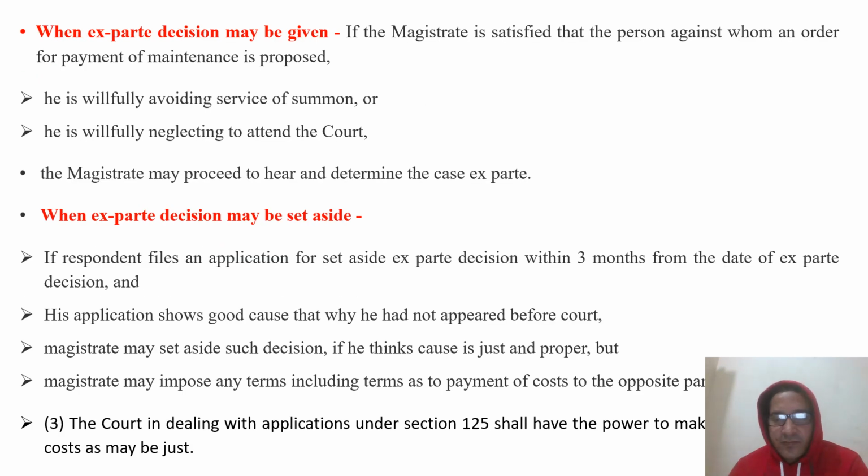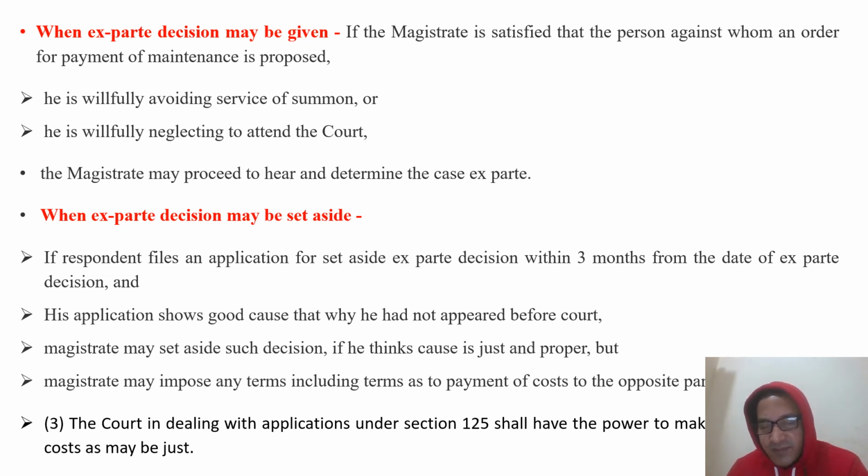When the petition has been filed by the petitioner and the summons has been issued by the magistrate, but the respondent is willfully avoiding service of summons, or willfully neglecting to attend the court, then the magistrate may proceed to hear and determine the case ex parte, and may pass an ex parte decision. This is a right given to the magistrate.